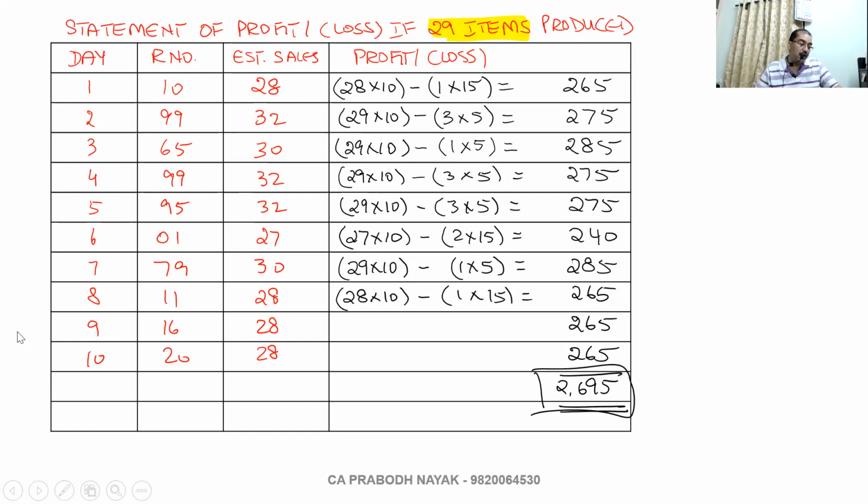Therefore, we can conclude that there is no additional profit or loss if the production is reduced to 29 items per day.